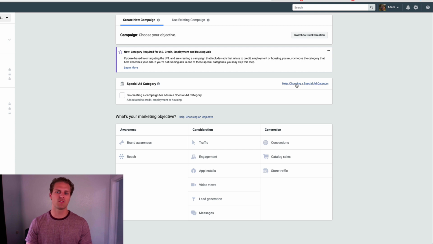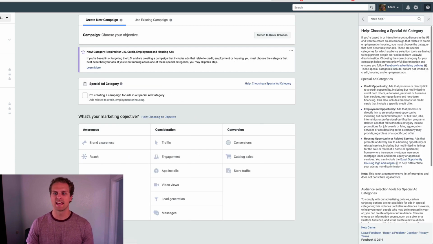If you need help choosing a special ad category, you can click on this and it'll tell you exactly what is entailed when choosing a special ad category. If you're not in housing, credit, or employment opportunity, then you don't have to check one of these, and this shouldn't affect your Facebook ads. But you can see here, housing opportunity or related service, so mortgage, right?